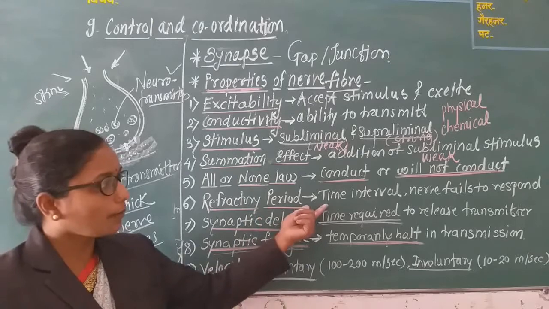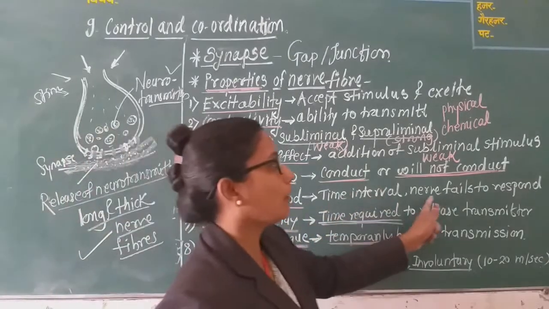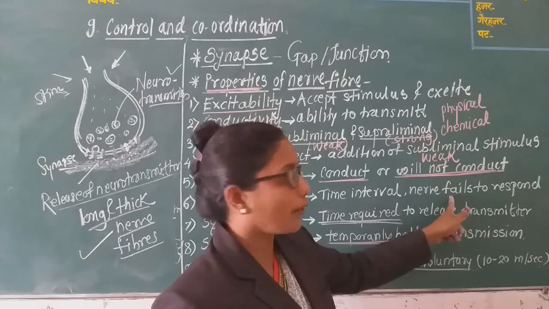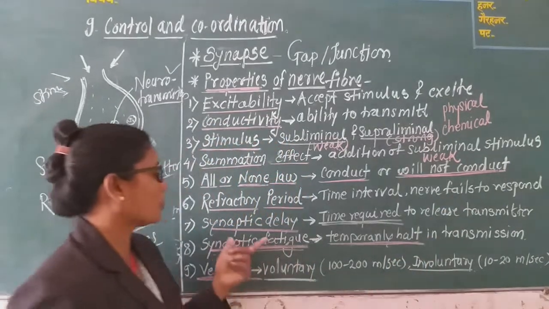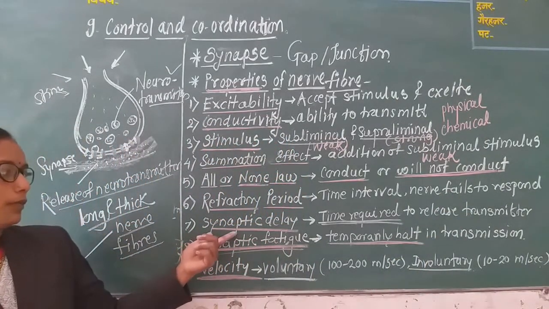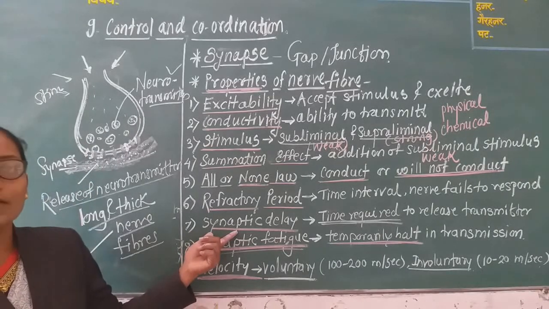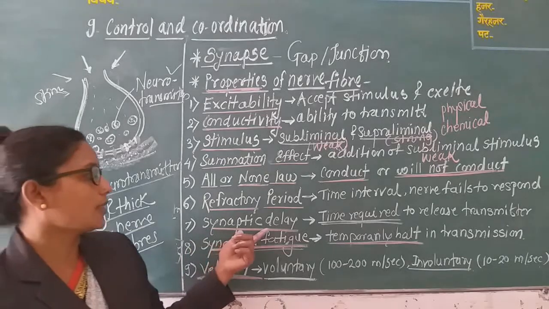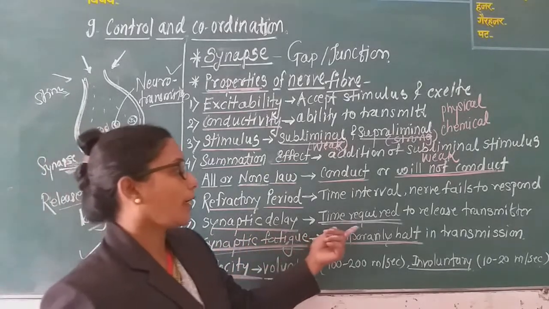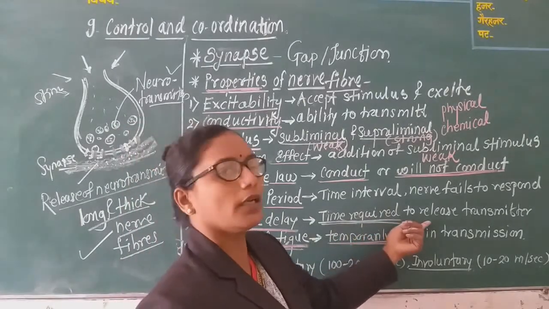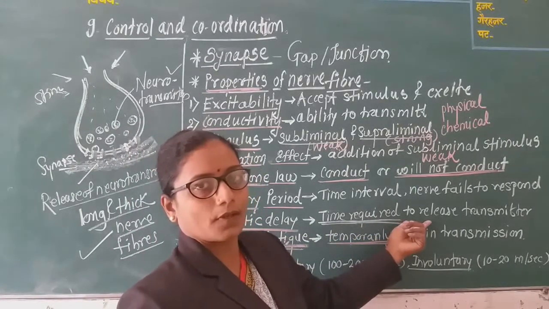It is the time interval in which the nerve fails to respond, meaning nerves do not give any response to the transmission of a stimulus. The seventh property is synaptic delay. Synaptic delay is the time required to release the transmitter.